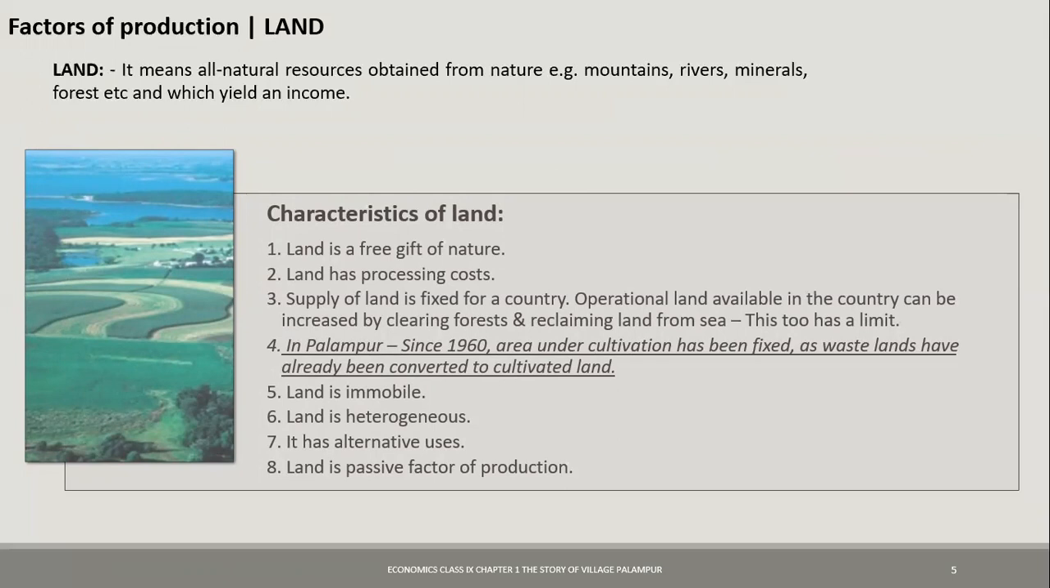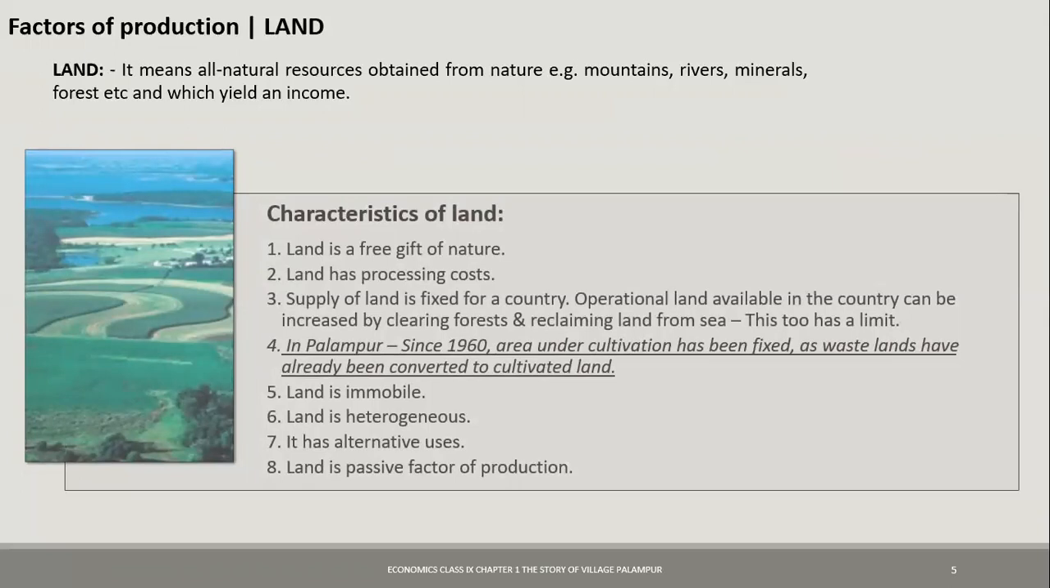Last point is that it is a passive factor of production. What do you understand by passive factor? It means that land cannot work on its own. It needs somebody to come and work on it. So something that can work on its own is active, and something that cannot work on its own is passive.